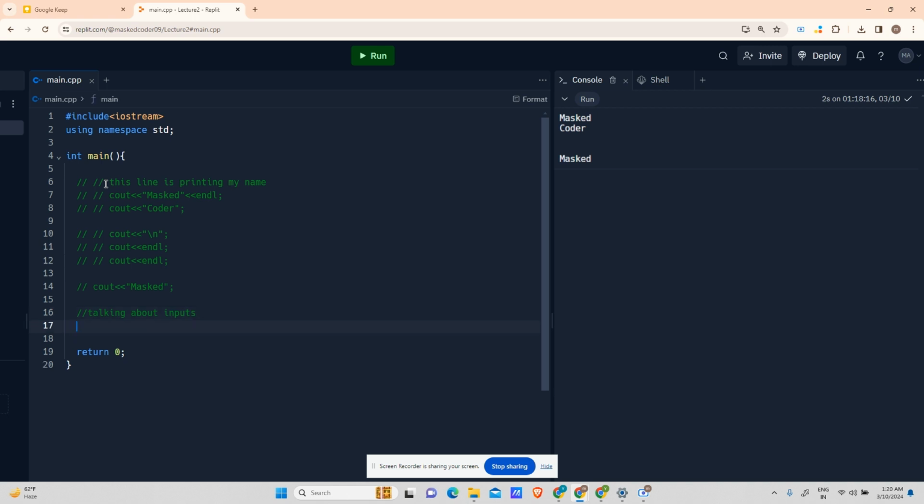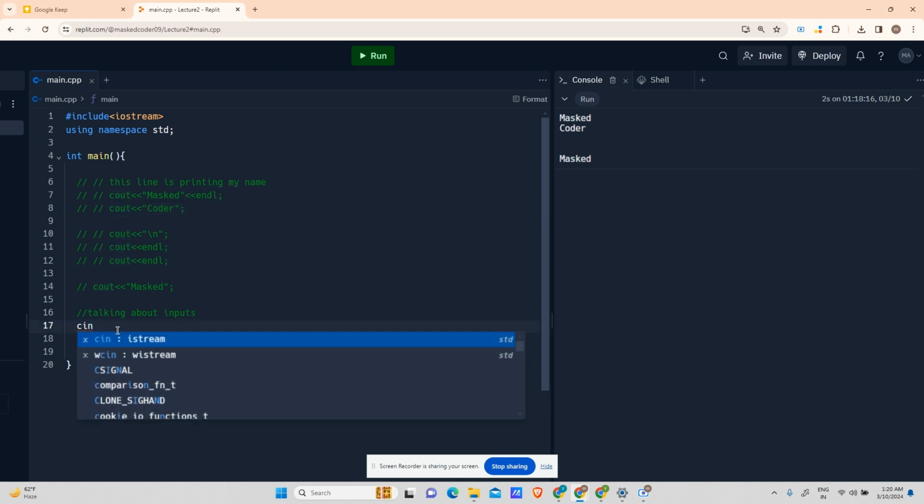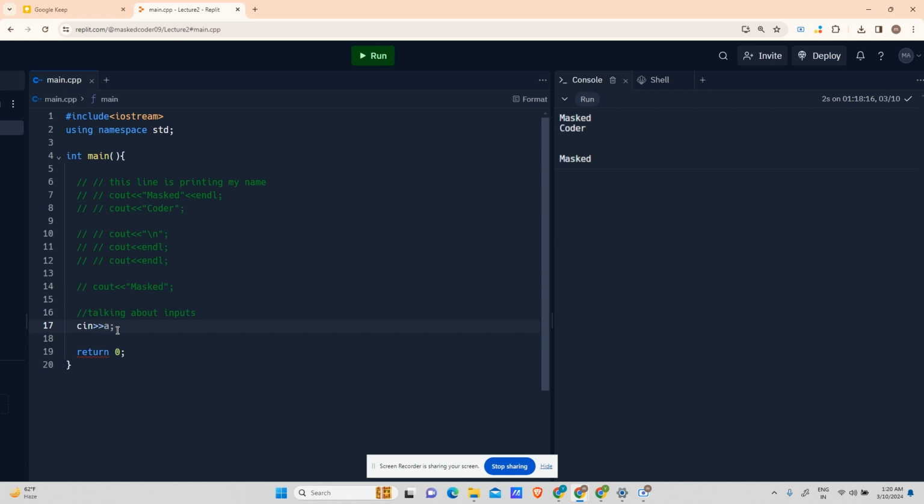So you can see the comments come in very handy, right? As we use cout here, cin is also used. Cout means to print, cin means to take input. Now, what do I have to write after cin? I have to write cin and then something, right?